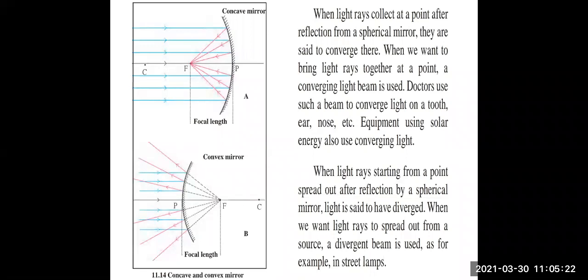Doctors use such a beam to converge light on a tooth, ear, nose, etc. Equipment using solar energy also uses converging lights. So we have studied the example for concave mirror, which was the solar furnace. Why does a solar furnace use concave mirrors? Because concave mirrors undergo the phenomenon of convergence, which is required in solar furnaces.